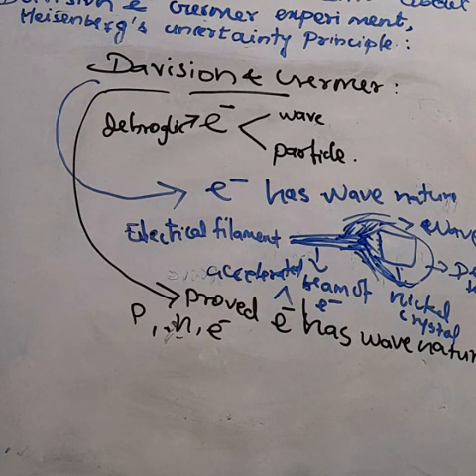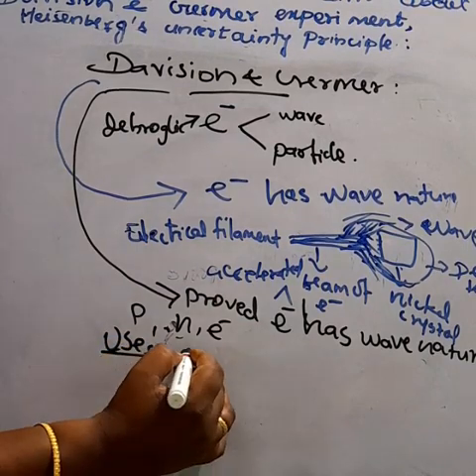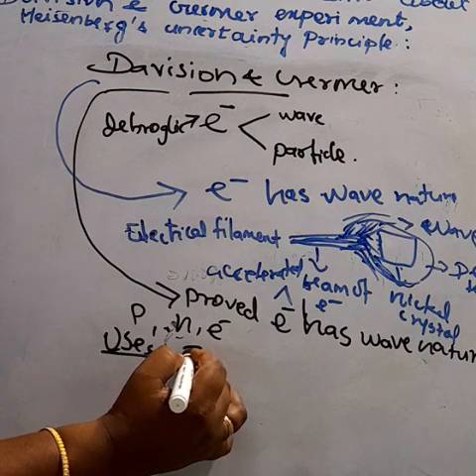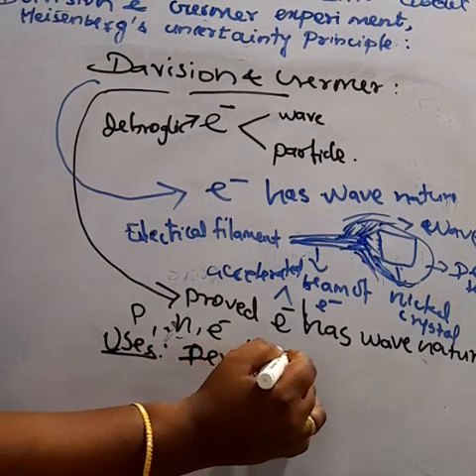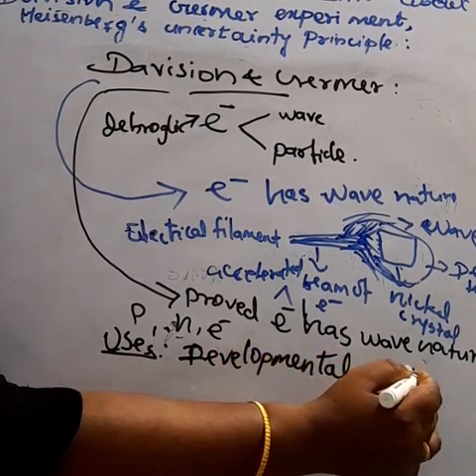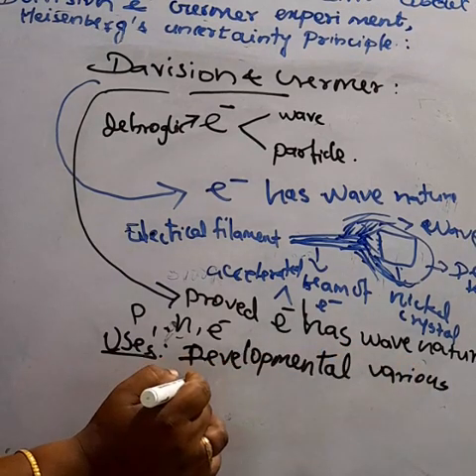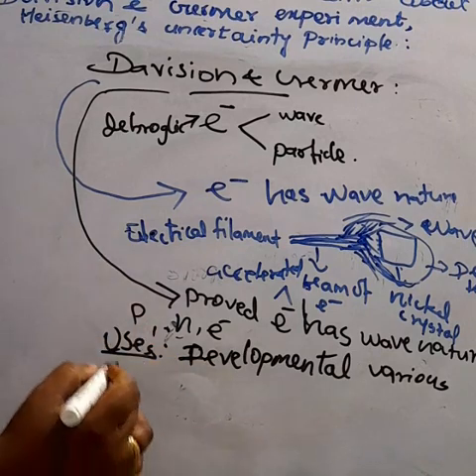Finding the wave nature of electrons leads to various developmental techniques. What are the uses? It is used in the development of various experimental techniques such as the electron microscope, low energy electron diffraction, etc. The diffraction pattern is similar to the X-ray diffraction pattern.